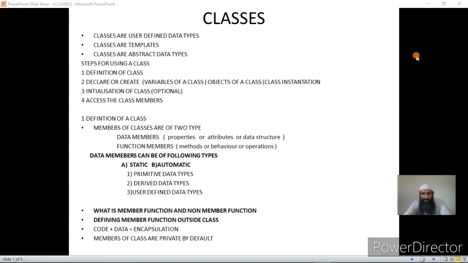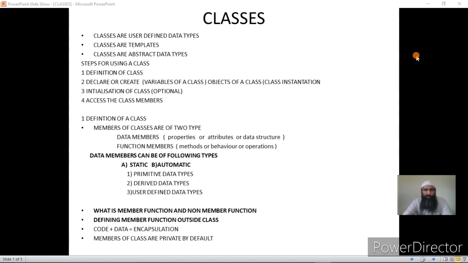So it can be applied in physics or chemistry or biology or whichever field you choose. But the concept here is that you are able to place logically related data into one group, and you can place the operations that can be performed on that data within that group only, and that group makes the class. Then a set of objects share the features of that class which are created from it.